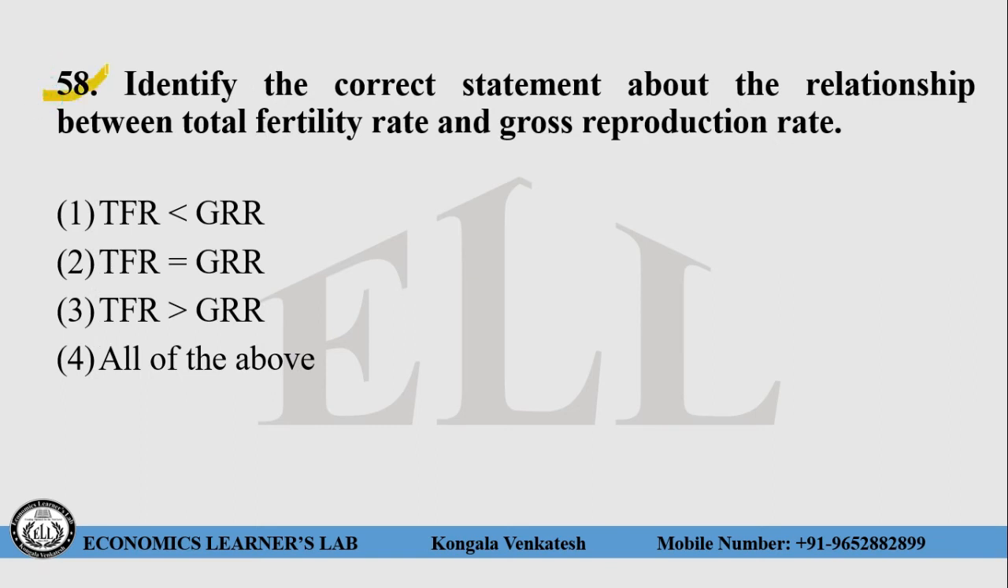Question number 58. Identify the correct statement about the relationship between the total fertility rate and gross reproduction rate. Choice number 1, TFR is less than GRR. Choice number 2, TFR is equal to GRR. Choice number 3, TFR is greater than GRR. Choice number 4, all of the above. So here the right answer for this question is choice number 3, that is TFR is greater than GRR.